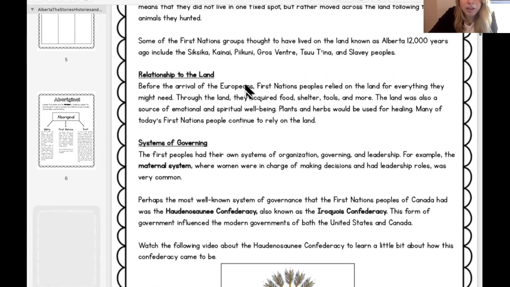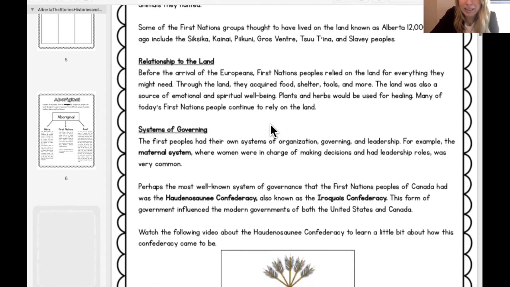Before the arrival of Europeans, that just means people from Europe, so people from England and France, First Nations people relied on the land for everything they might need. Through the land, they acquired food, shelter, tools, and more. The land was also a source of emotional and spiritual well-being. Plants and herbs would be used for healing. Many of today's First Nations people continue to rely on the land.